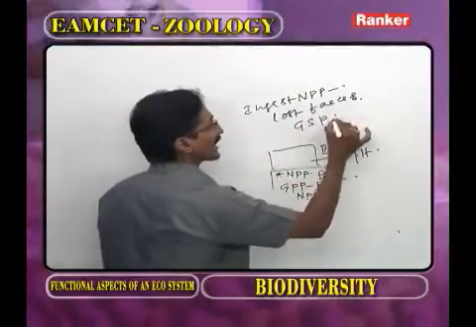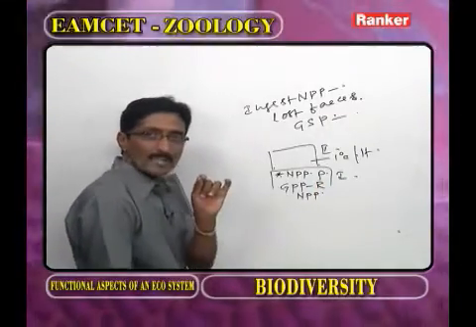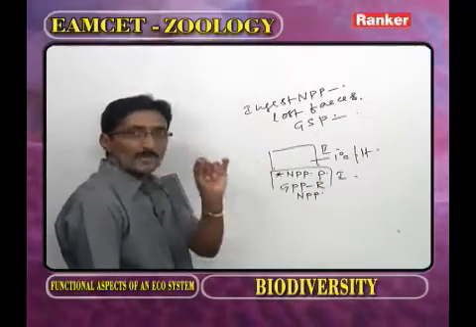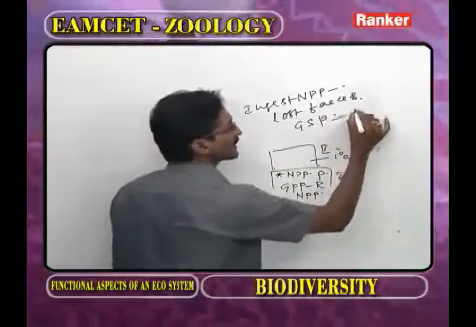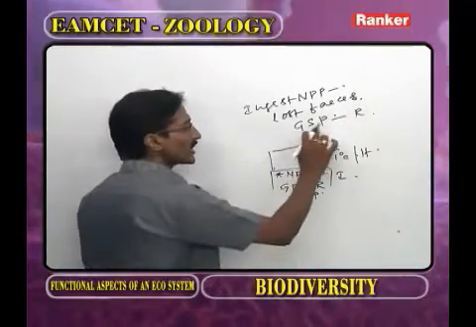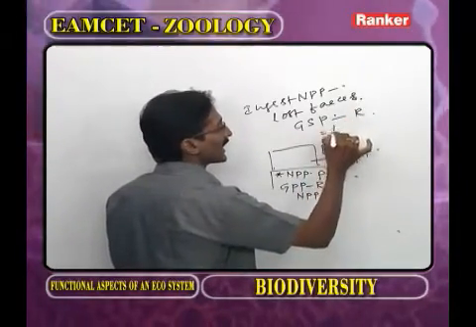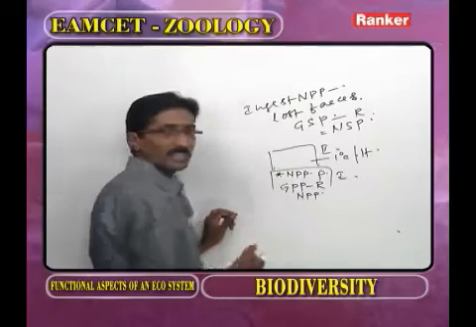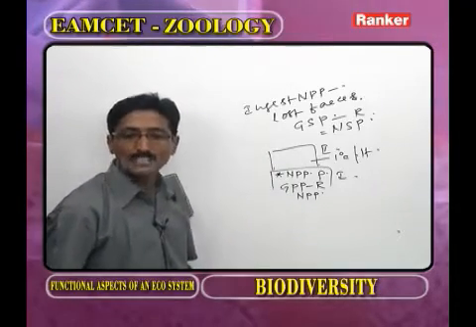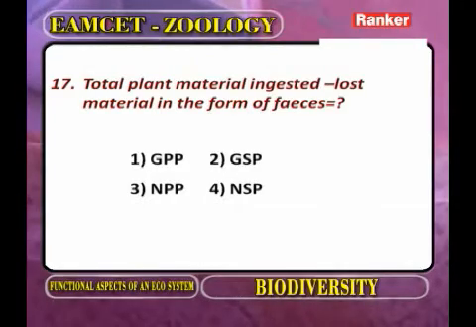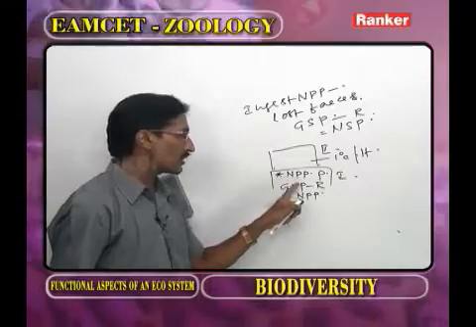In the grass secondary productivity, the herbivore utilizes some amount of productivity for its activities, that is respiration. So GSP minus R, we are getting NSP. But here what is the question? Total plant material. What type of plant material is eaten by the herbivore?